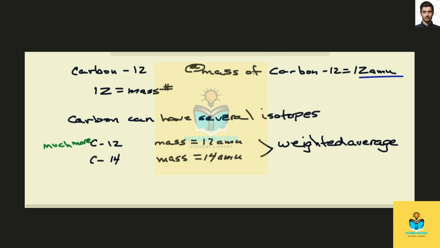So since there's much more carbon 12 in the universe and there's much less carbon 14, the answer is much closer to 12 than it is to 14, which is why the average atomic mass for carbon, the weighted average, is 12.011 AMU.